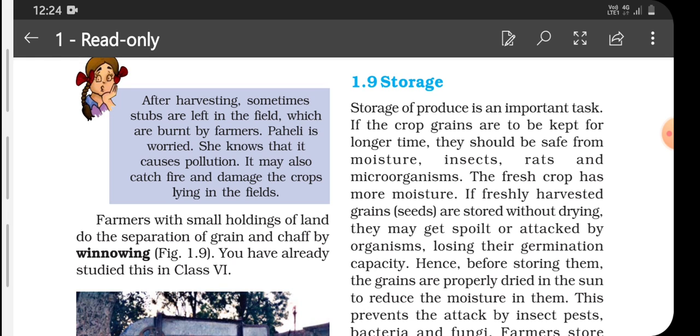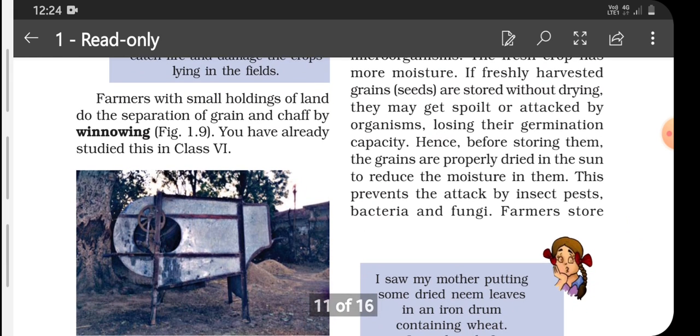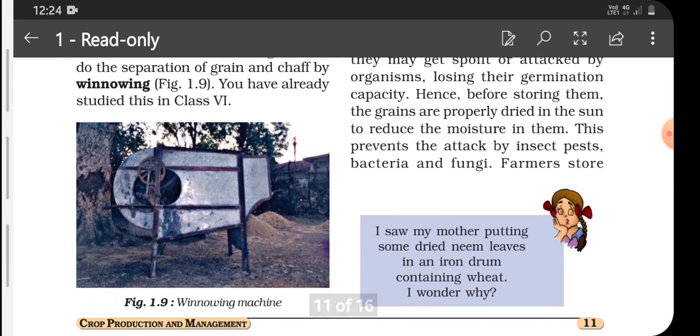If it is stored without drying, it may get spoilt or attacked by microorganisms, thus causing degradation in their quality. So before storing them, these grains are properly dried in the sun to reduce moisture present in them.